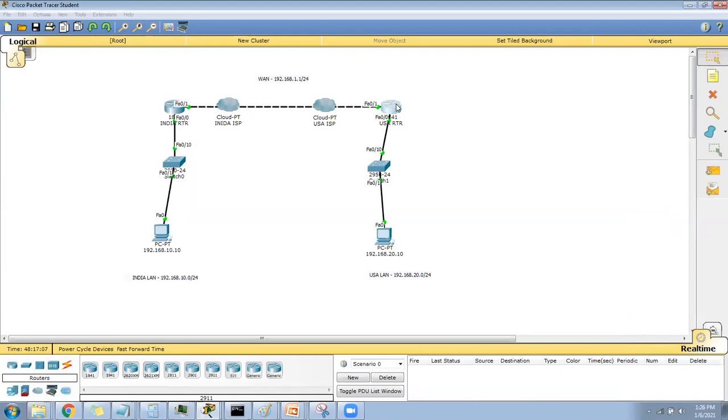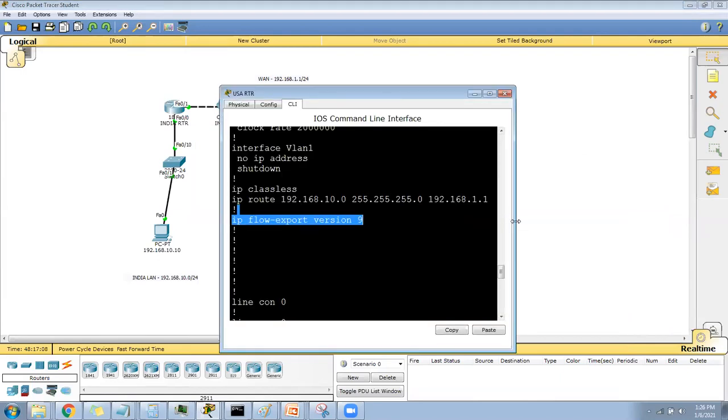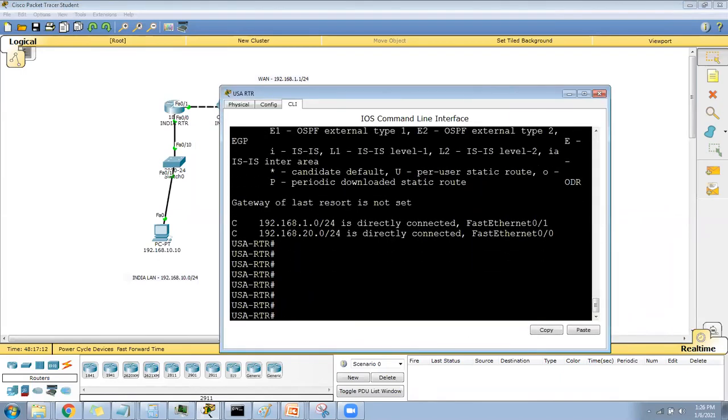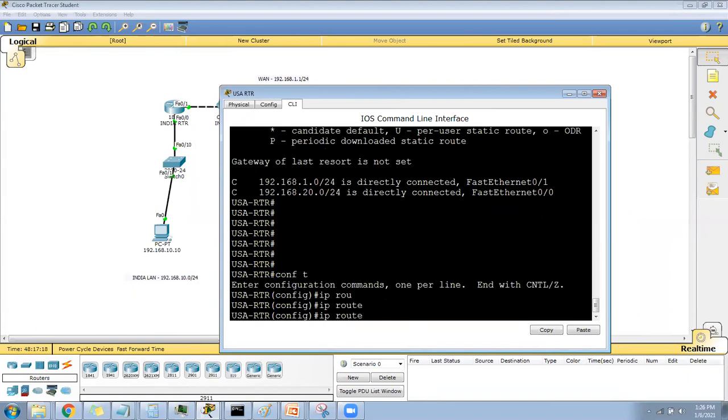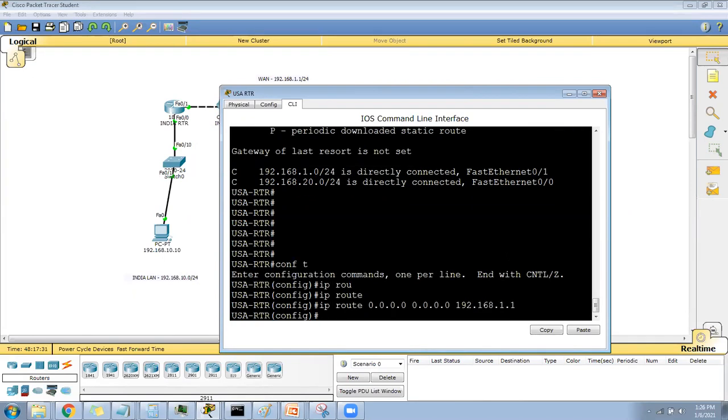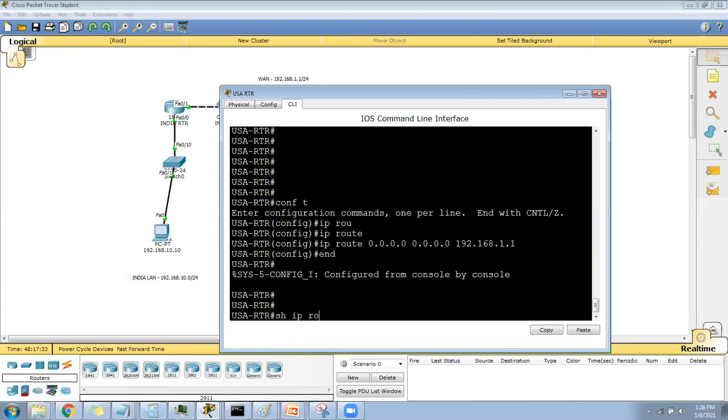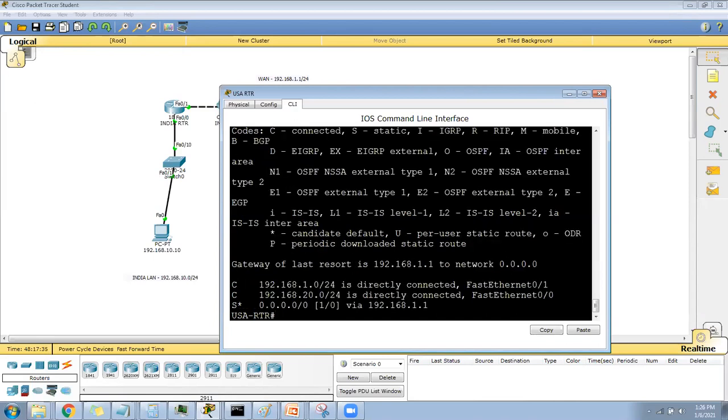Similarly, I will go to the USA router and say ip route 0.0.0.0 0.0.0.0. Anything from this goes to the next hop 192.168.1.1. Just queue the default route. Show ip route. See, it has the default route. So now check the communication here.